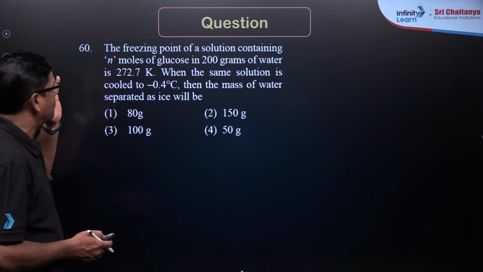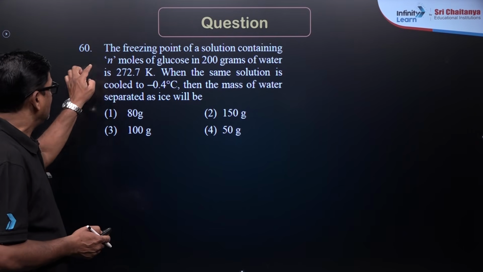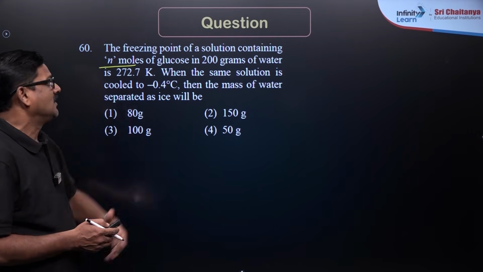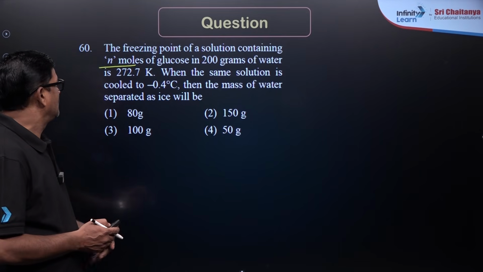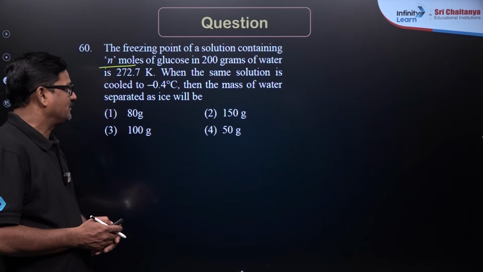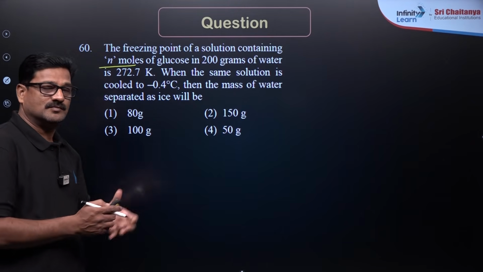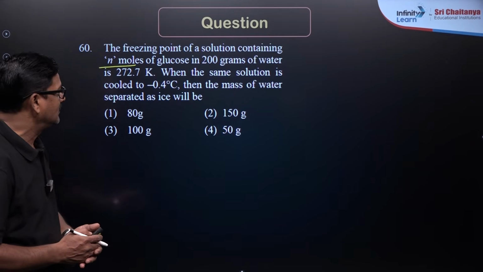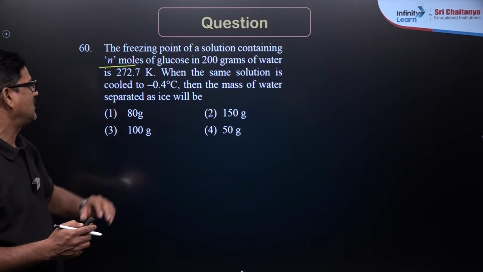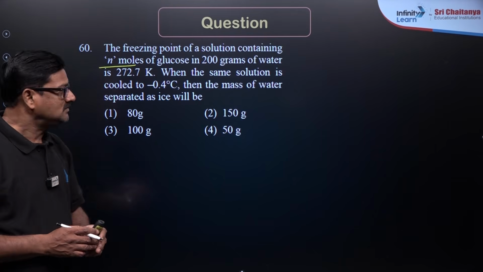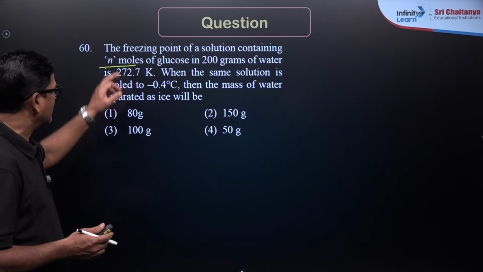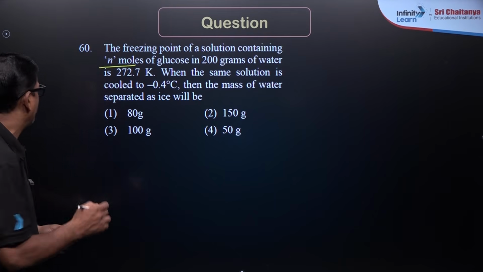Students, here is the question. The freezing point of a solution containing n moles of glucose in 200 grams of water is 272.7. When the same solution is cooled to -4 degrees centigrade, then the mass of water separated as ice will be? So, let us talk about what is the actual decrease in the freezing point.